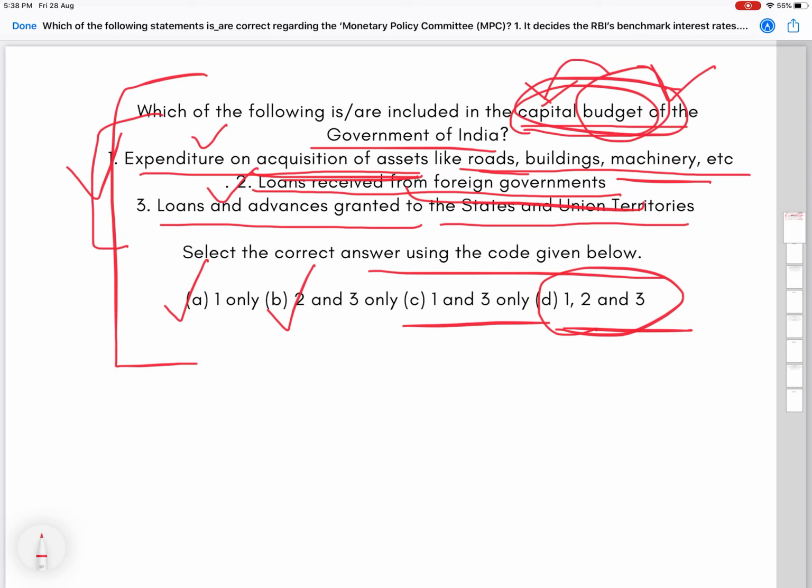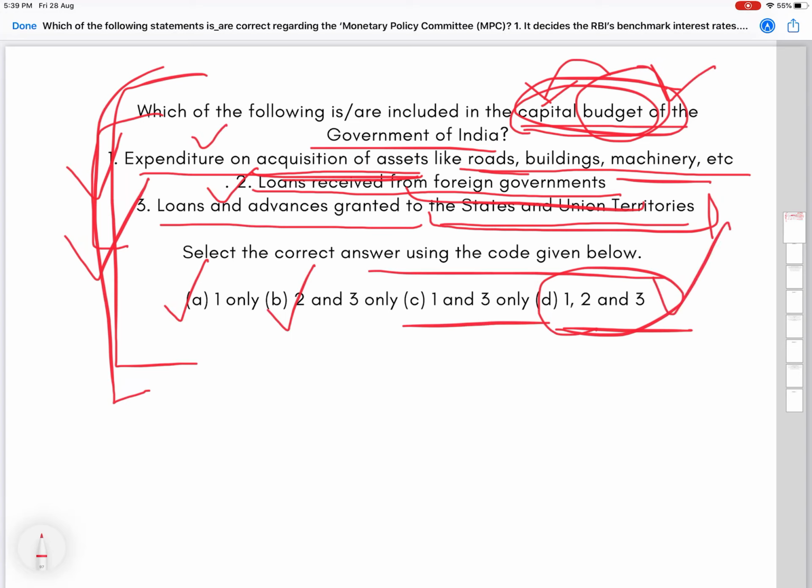Last is loans and advances granted to the states and union territory. So basically Government of India is providing loan to the states. So because it's a loan, states are supposed to pay it back to the government. So in a way Government of India is becoming creditor here. So that's how it is generating an asset, because this is something that Government of India would be getting back after some time, principal amount as well as interest. So that would make us say that statement number 3 is also correct. So yes, all of these statements are correct. So we have gotten our answer, it's D.